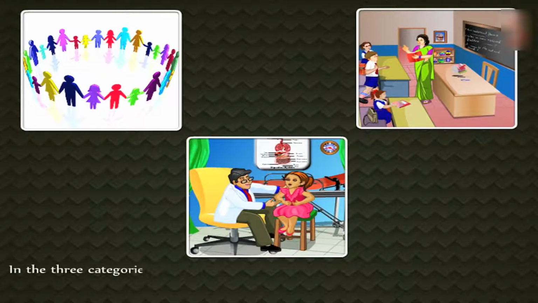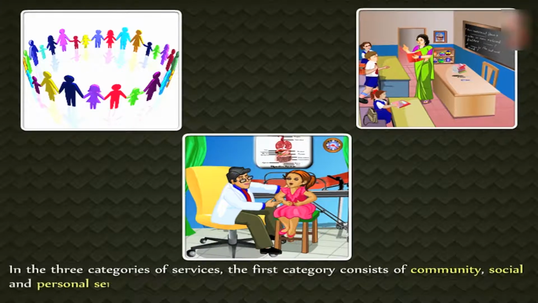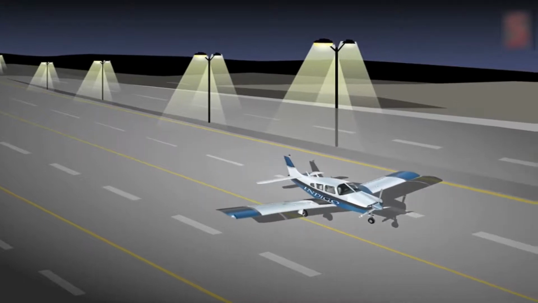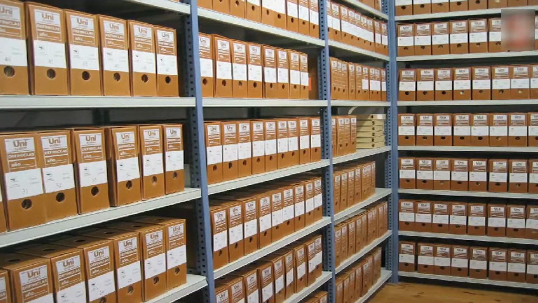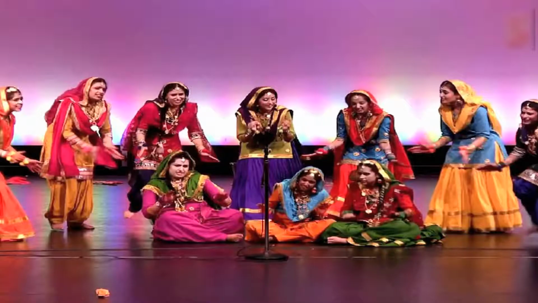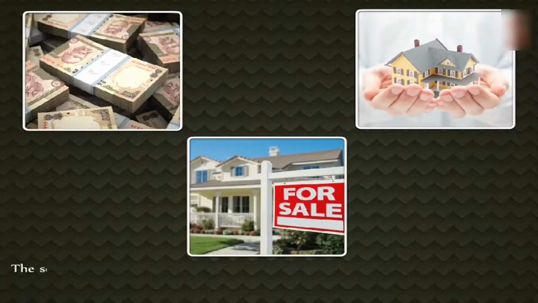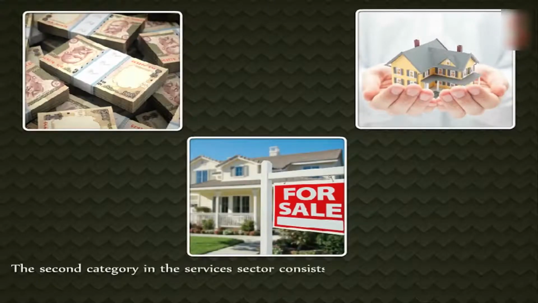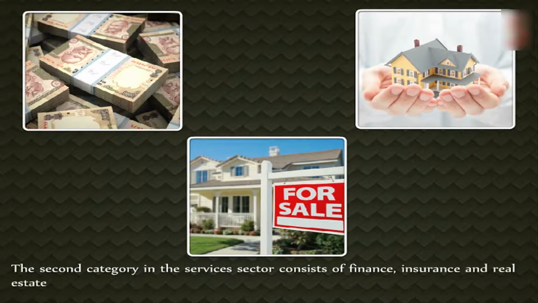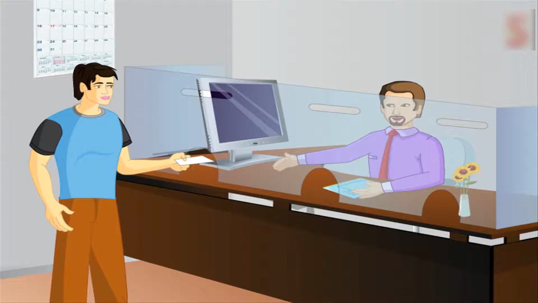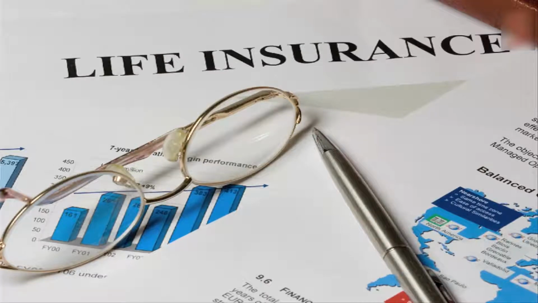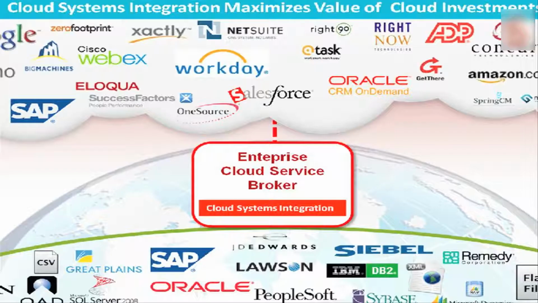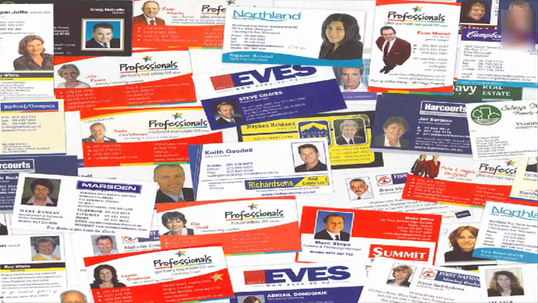In the three categories of services, the first category consists of community, social and personal services. This includes defense, public administration, health, media, veterinary activities, archives, library, museums and other cultural activities. The second category in the services sector consists of finance, insurance and real estate. This consists of services in banks, post office savings accounts, non-bank financial companies, life insurance and general insurance corporation, services of brokers, real estate companies, etc.